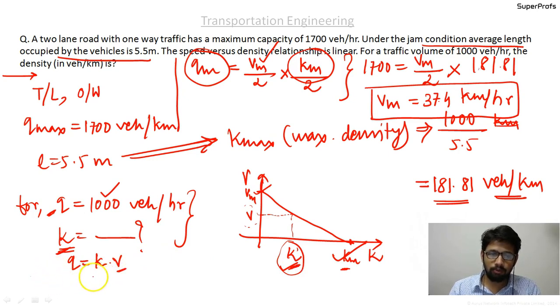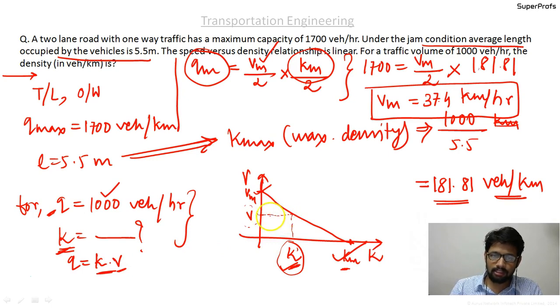So here there is only one known and two unknowns. So we will take help of the linear speed density model and find the relationship between K and V, and once we substitute it over here, we will get an equation that has only one unknown.